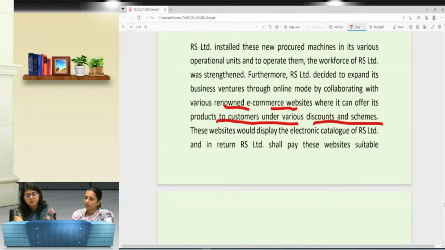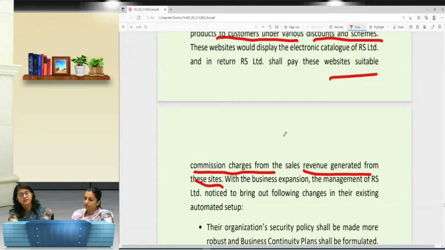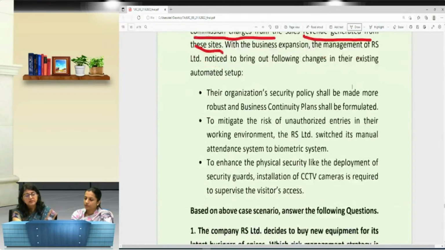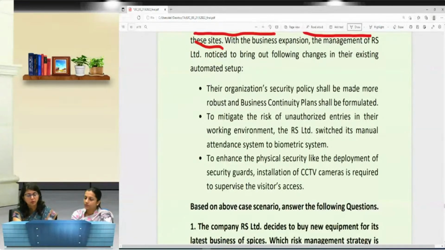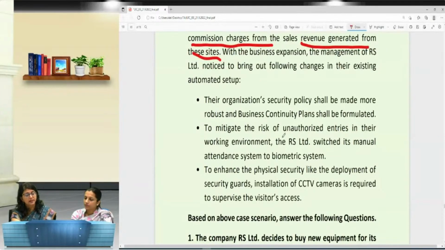These websites would display the electronic catalog of RS Limited, what all RS Limited has to sell, and in return, RS Limited shall pay these websites suitable commission charges from the sales revenue generated from these sites. So from the sales revenue generated on these sites, RS Limited has to pay a certain amount back to those e-commerce websites. With the business expansion, the management of RS Limited noticed the need to bring out the following changes in their existing setup. What? Their organization security policy shall be made more robust.